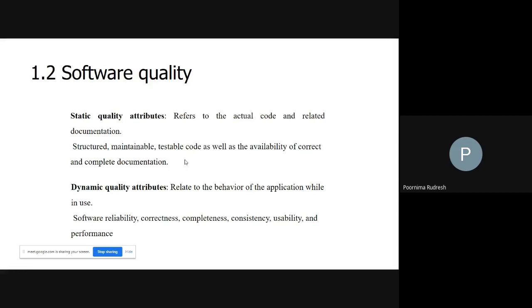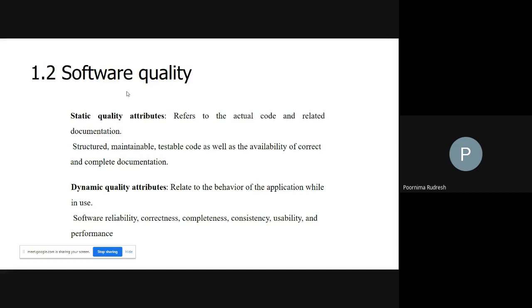Or if you consider the mobile once again, how are you going to know the features of the mobile? By going through the user manual. So if the user manual is not in good condition or is not properly documented, then it is very difficult for the user to understand the features of the mobile. Hence, in order to get knowledge of the features available in the product, the user manual plays a very important role.